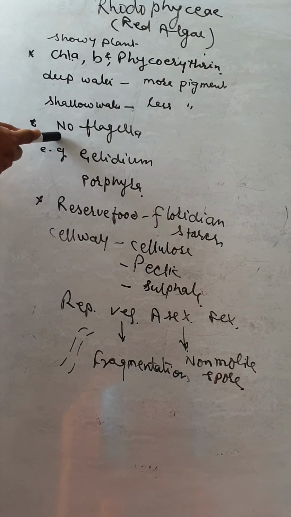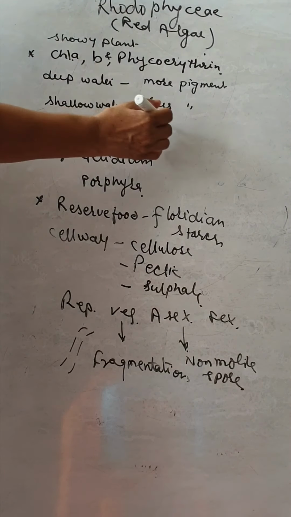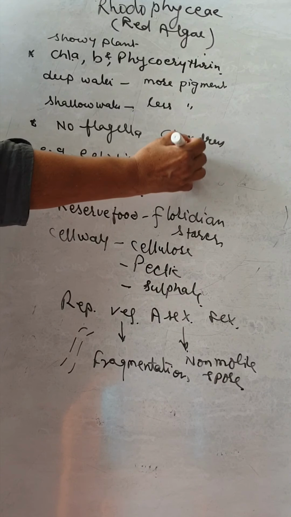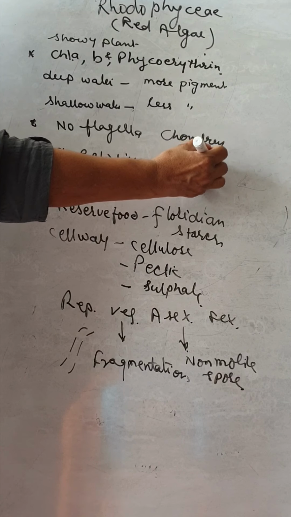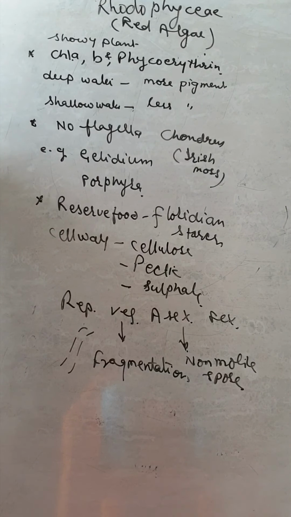No flagella are found. Examples: Gelidium and Porphyra. Another is Gracilaria and also Chondrus. Chondrus is also called Irish moss. So these are the examples.